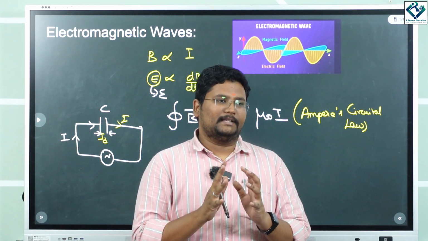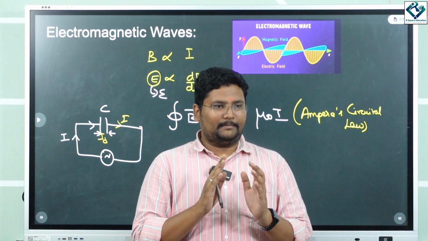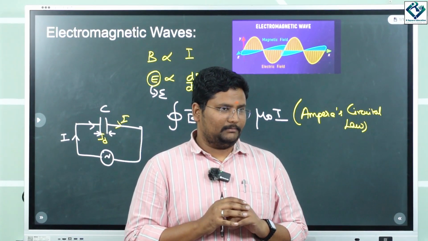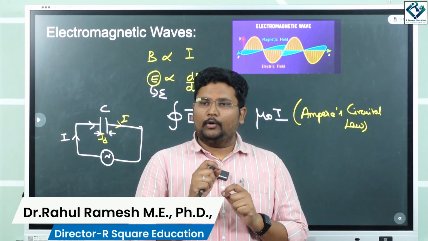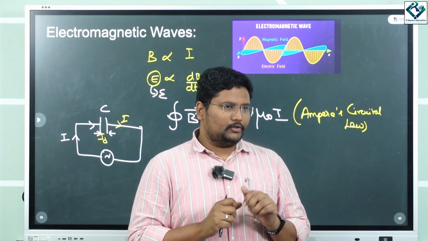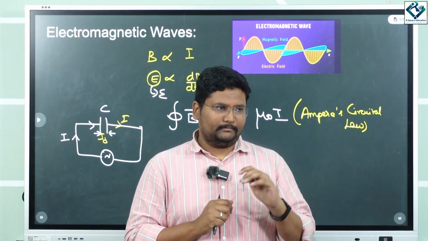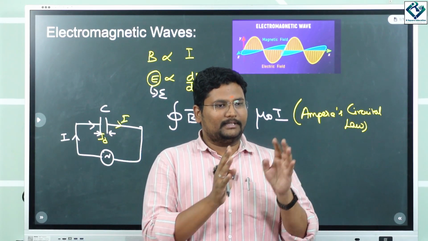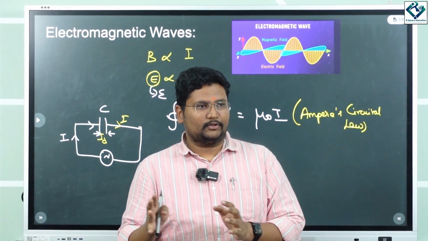Okay, what is this displacement current? The current in between the capacitor plates, which has no physical path, is nothing but a displacement current. Okay, so how is it going to be related, or how is it going to be formulated? So Maxwell takes 4 equations basically. Okay, so all the 4 equations are from the scientists we were discussing so far.